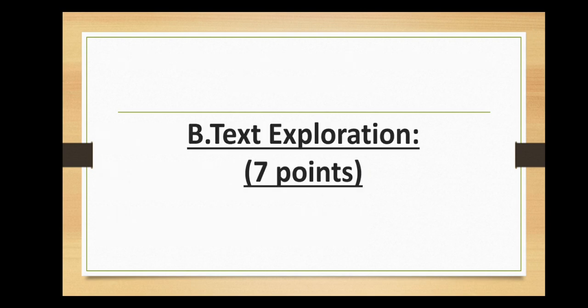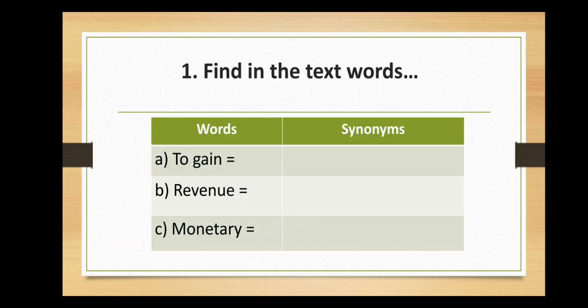Now we move on to part 2 or part B, text exploration. This part has 7 points. The first question, find in the text words or phrases that are closest in meaning to the following. You have to gain, revenue, and monetary. So the synonym of to gain is to obtain. It's mentioned in paragraph 1. The synonym of revenue is income. It's mentioned in paragraph 2. And finally, the synonym of monetary is financial. It's mentioned in paragraph 3.